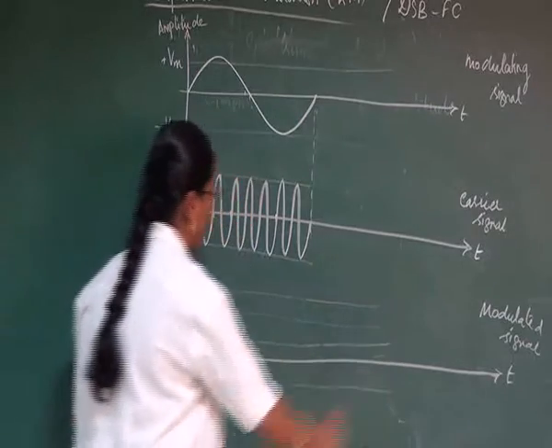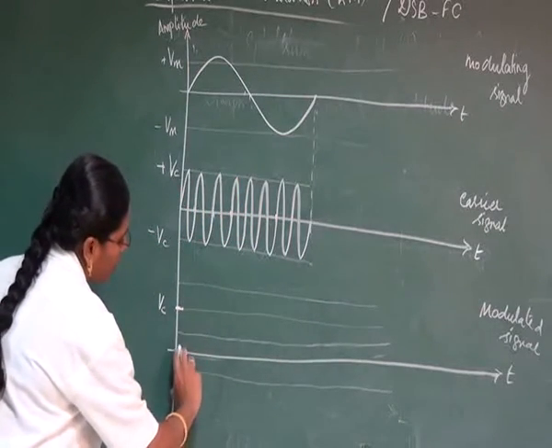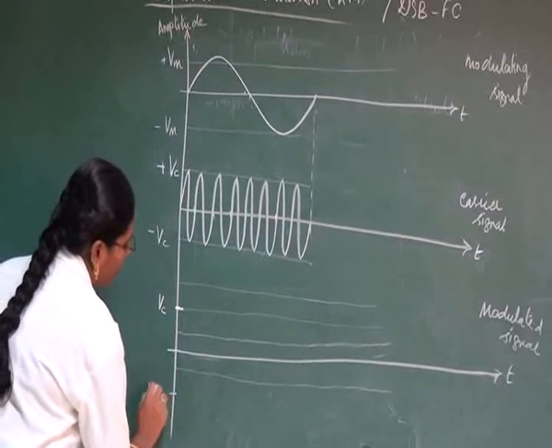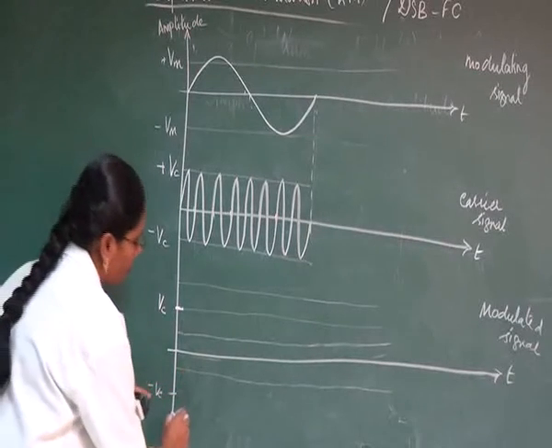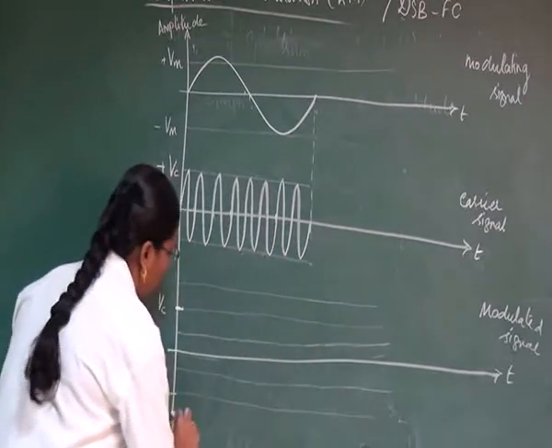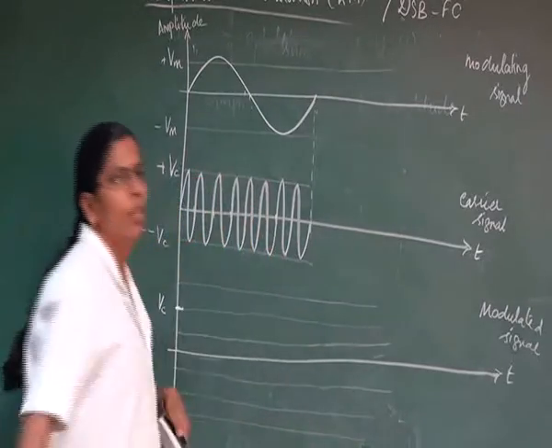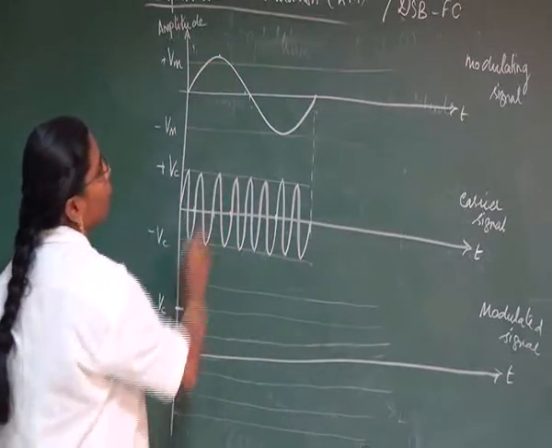Let us have again a line here. Whatever distance we have here, the same distance must be here, which will be taken as minus Vc, over which we will be placing Vm. Here also we have a reference line, over which we will be placing our Vm. To check how we are going to draw this, this will be the maximum amplitude of the signal,